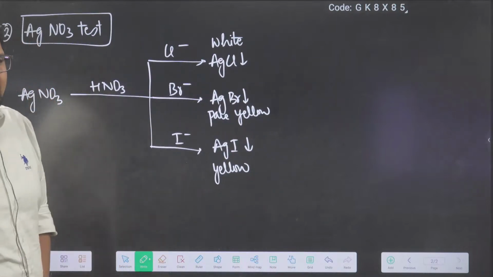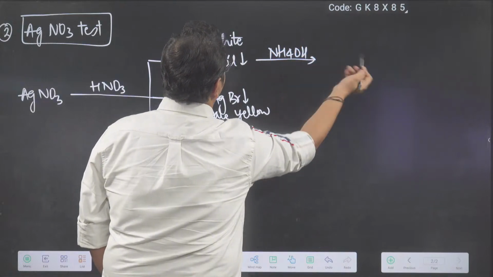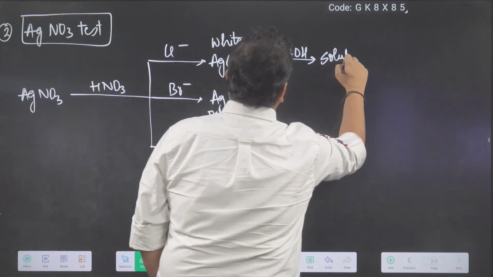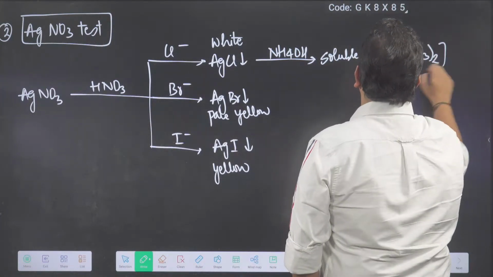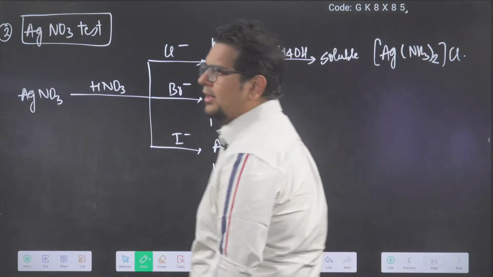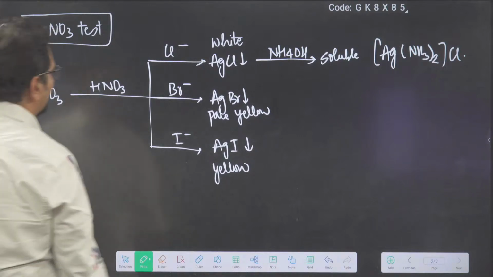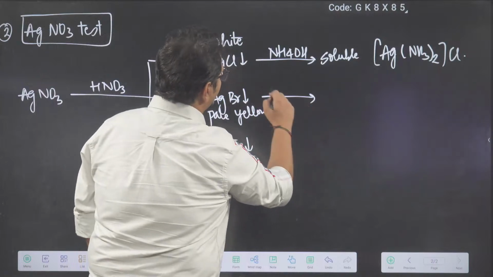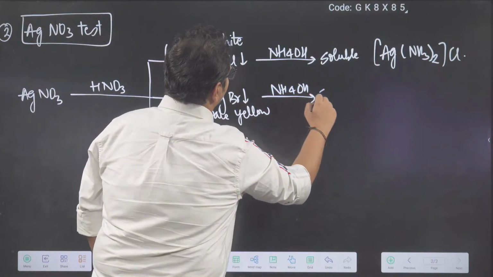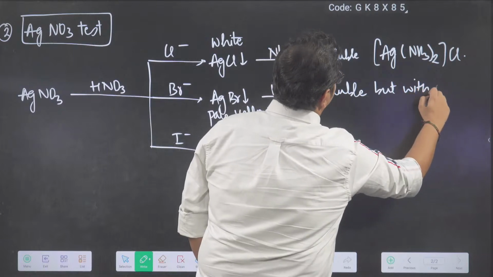Now, if you try to mix ammonium hydroxide or ammonia, AgCl will be soluble, it will dissolve, forming diamminesilver chloride, Ag(NH3)2Cl. This is a complex compound. So white colored PPT is soluble in ammonia. This will come in Werner theory also, you don't have to worry about it. AgBr with NH4OH is soluble but with difficulty.